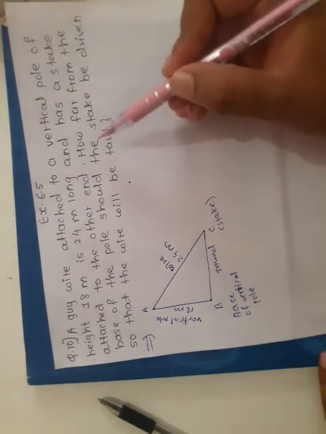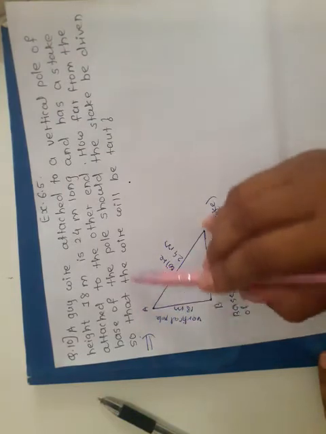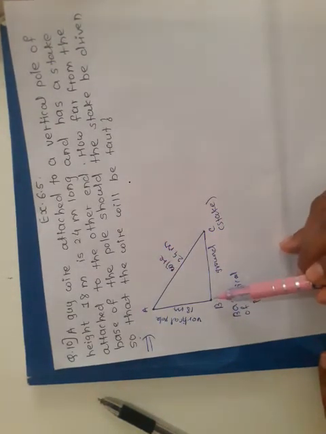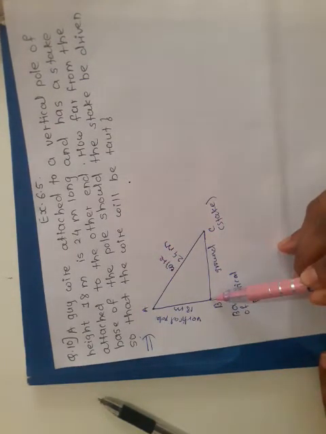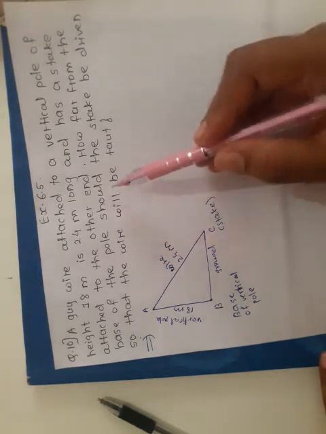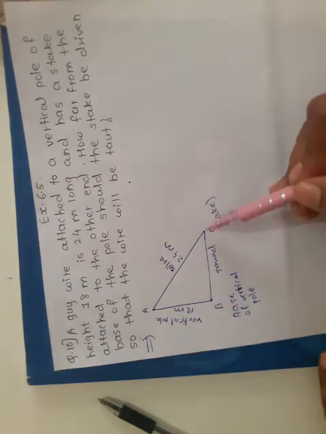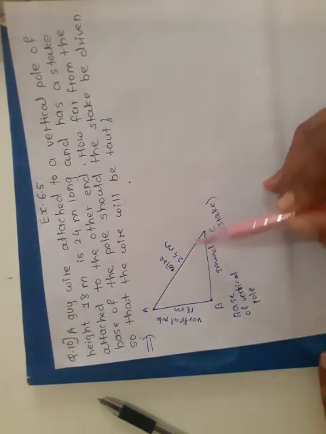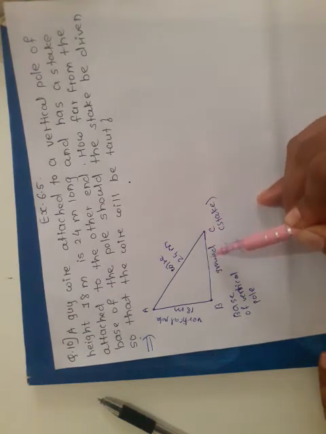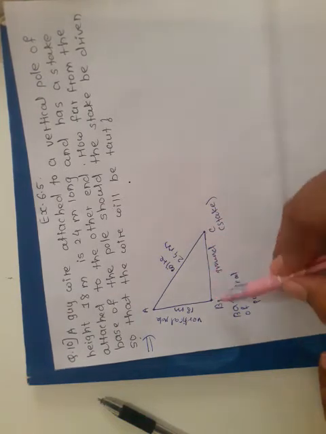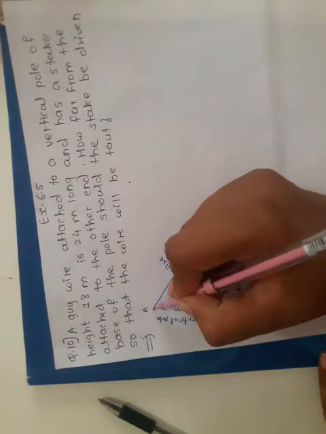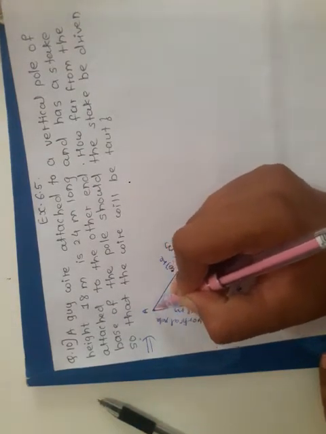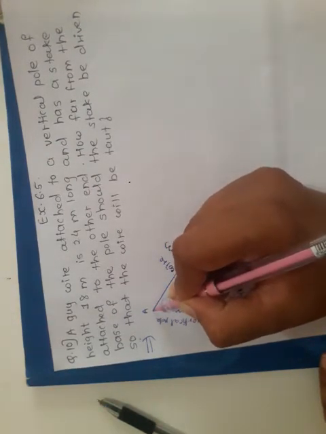So what we have to find: how far from the base of the pole, meaning from this base of the pole how far should the stake be driven, so that the wire will be taut. So how far can we drive this stake from this base? Starting from here means what did we do at this point A? Suppose here we attach the wire.